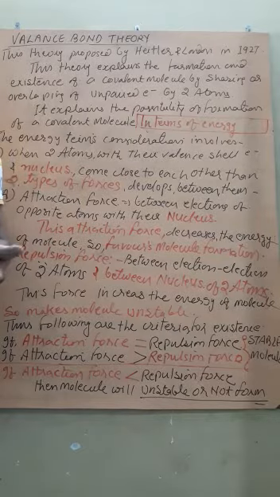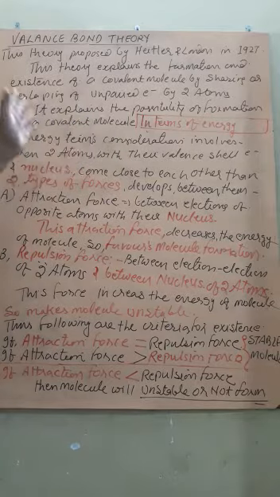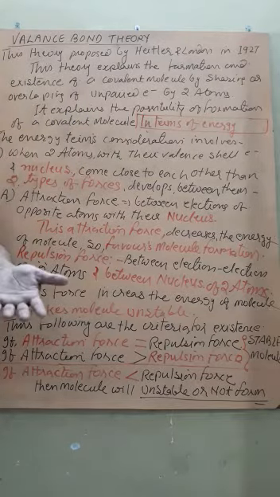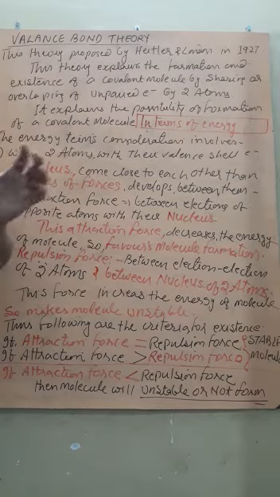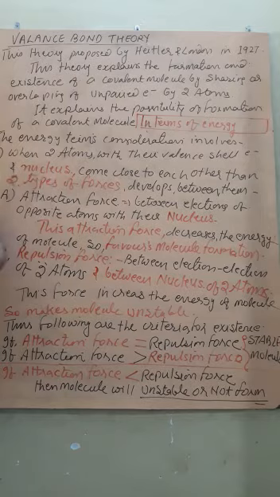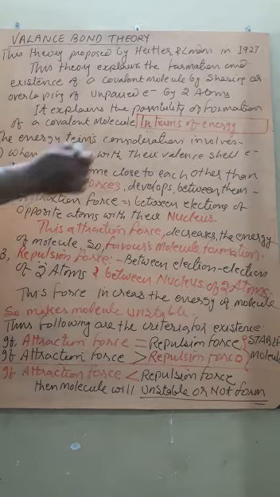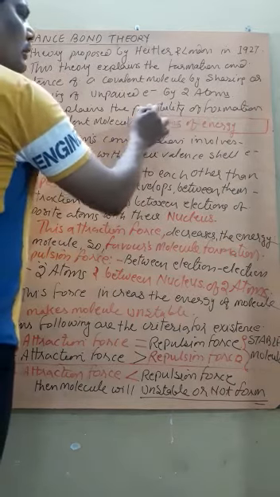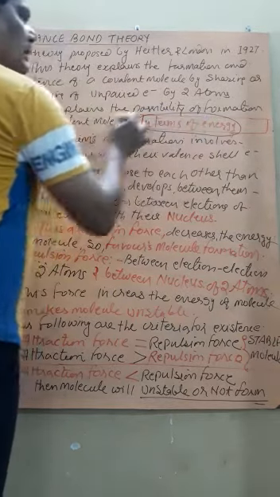On the basis of valence bond theory, only those orbitals participate in bonding which are unpaired. So they make pairs, and then they are involved in bonding. Here is the explanation of valence bond theory in terms of energy.